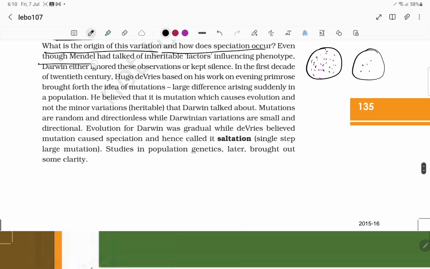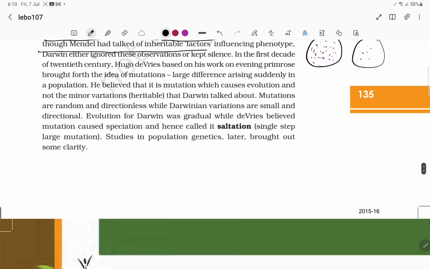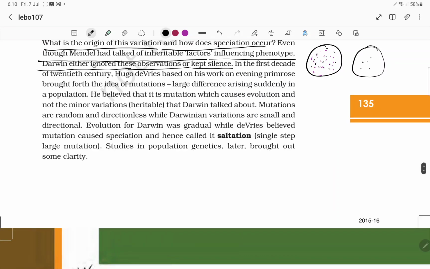Even though Mendel had talked about inheritable factors influencing the phenotype, Darwin either ignored those observations or kept silent. So Mendel talked about inheritance, that factors will be inherited, but Darwin ignored these observations and kept silent.